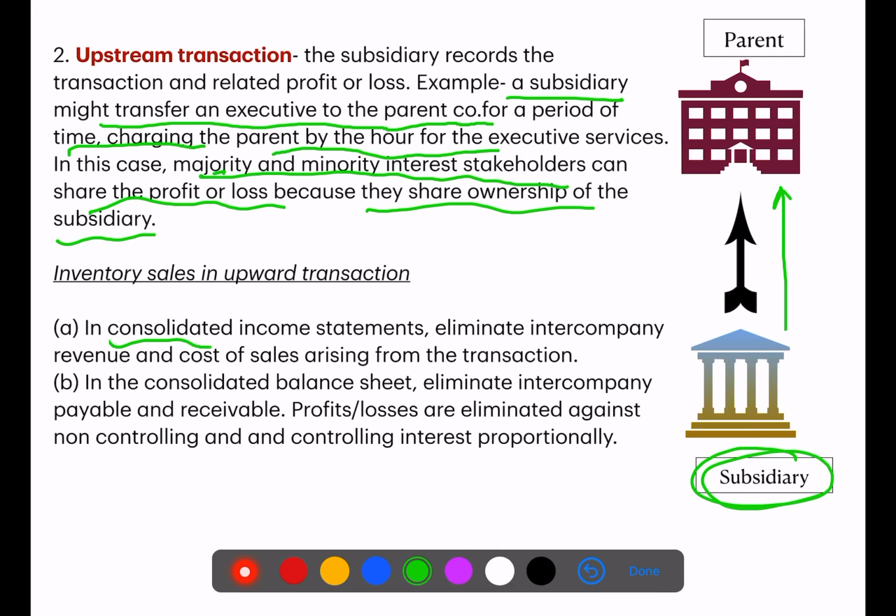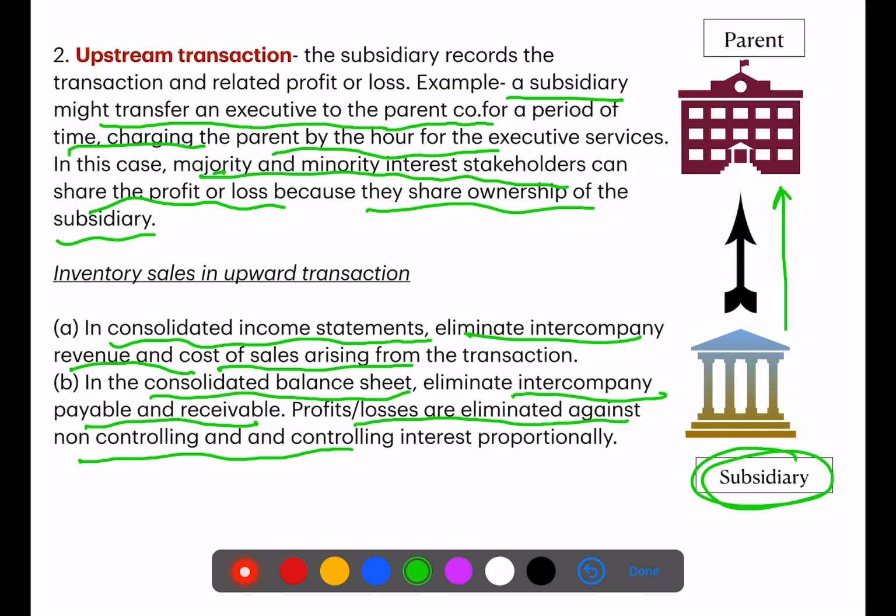Again, the same thing happens in the consolidated income statement: they eliminate the revenue and cost of sales arising from that transaction, and when they prepare the consolidated balance sheet, they also eliminate intercompany payables and receivables, meaning accounts payable and accounts receivable. Profits and losses are eliminated against the non-controlling and controlling interest proportionally.